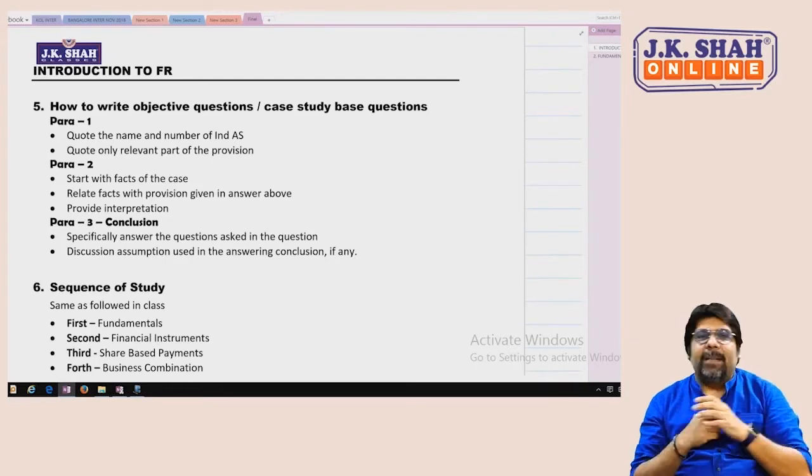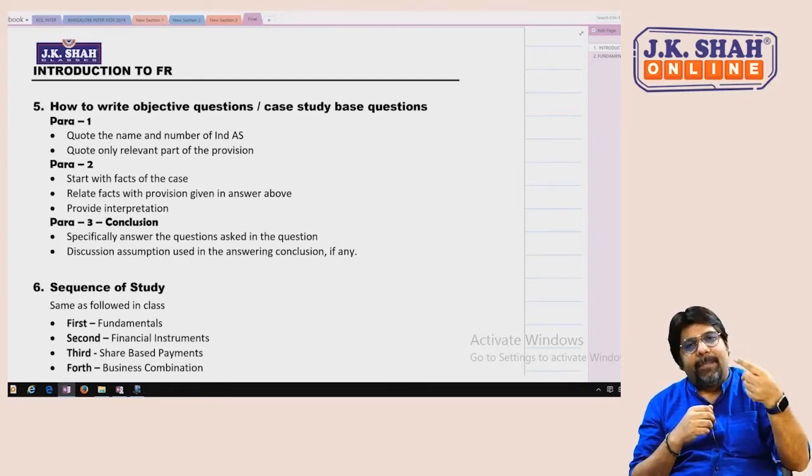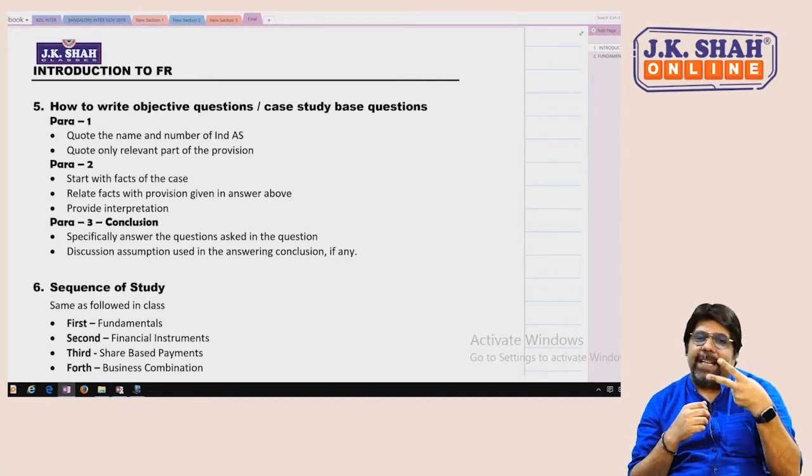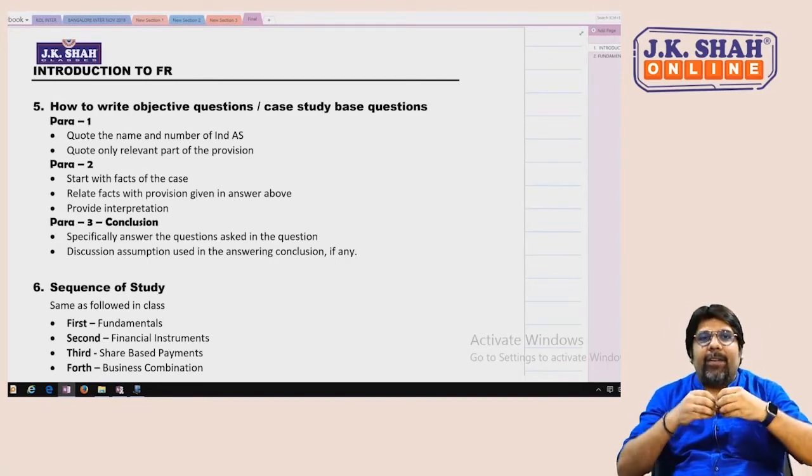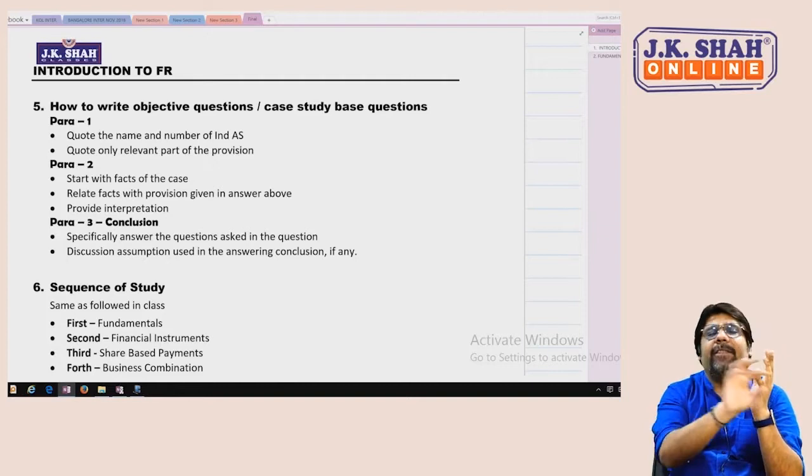Then Ind AS becomes independent. First you do fundamentals and financial instruments. I can assure you one thing, all your standards open up. Then you can enter whichever standards you want.